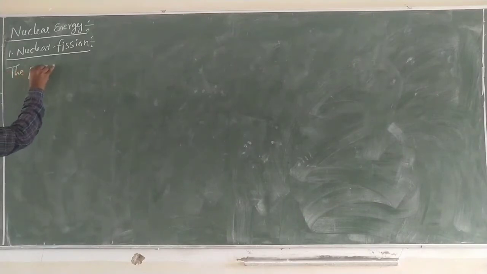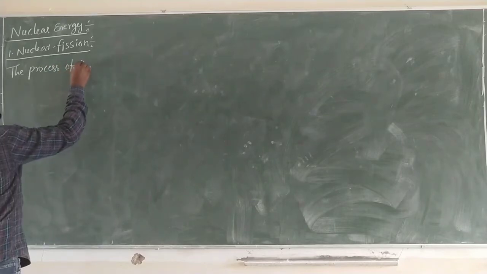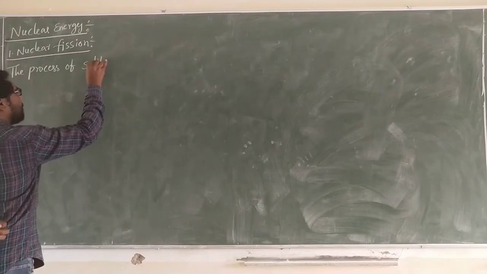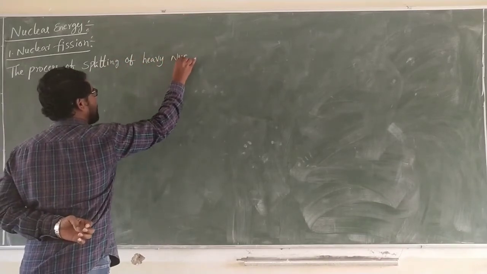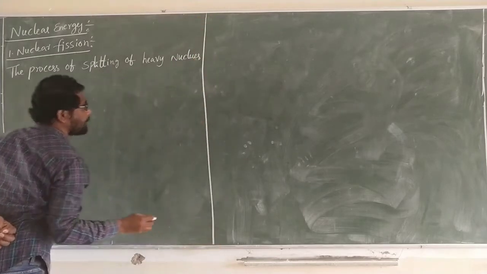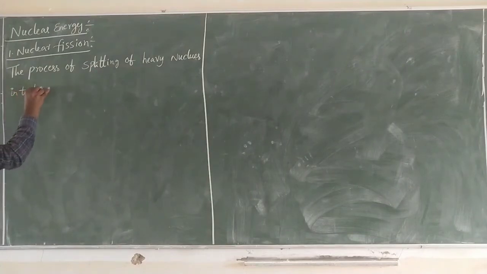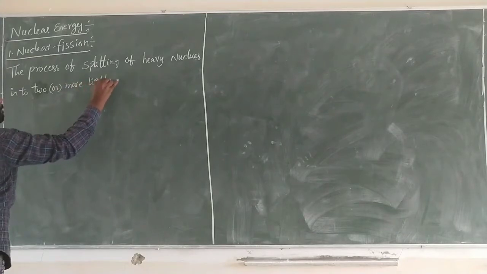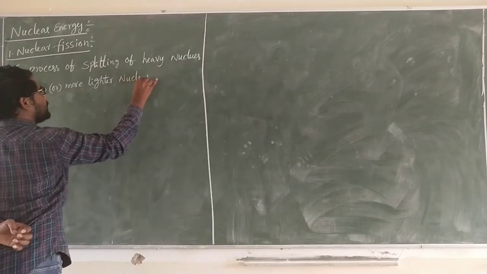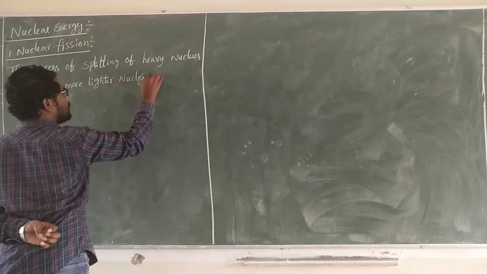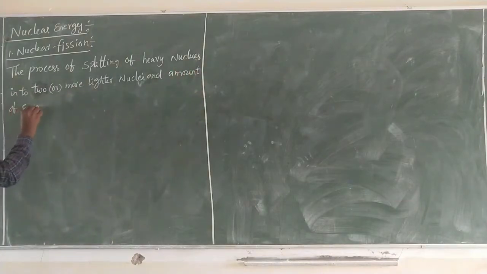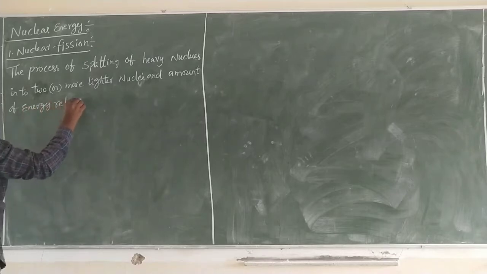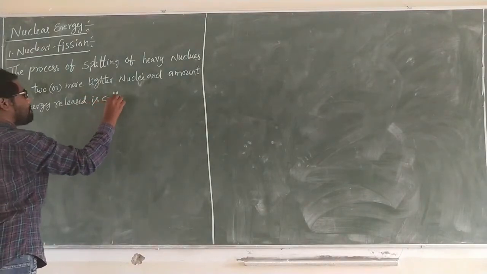The process of splitting of a heavy nucleus into two or more lighter nuclei, and the amount of energy released, is called nuclear fission.